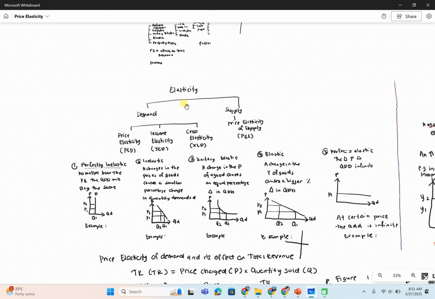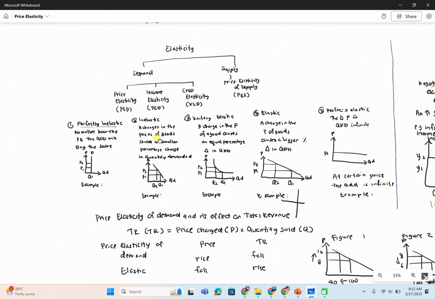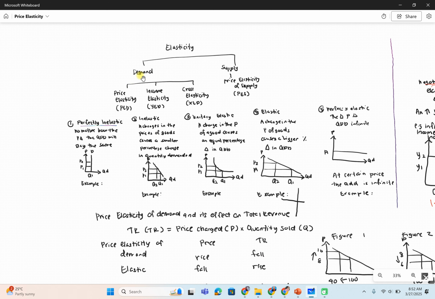In elasticity, we have elasticity of demand and elasticity of supply. Today we cover price elasticity of demand. Price elasticity of demand measures how sensitive a certain product is in response to the change of price. We are looking at the quantity demanded of certain products in response to the change in price.